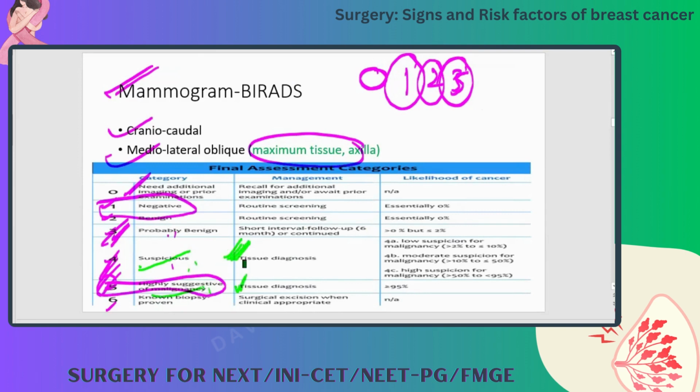If it is routine screening, no need for a tissue diagnosis.